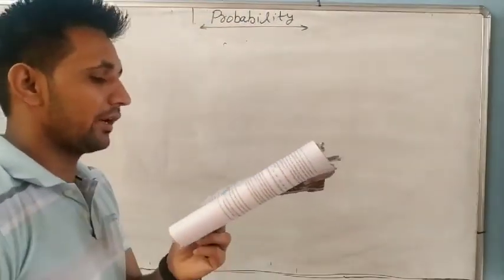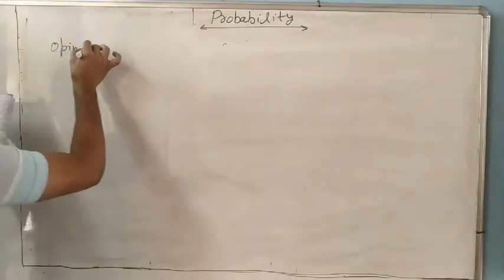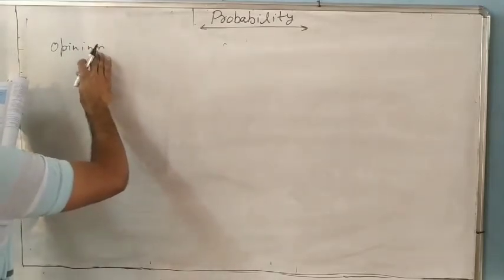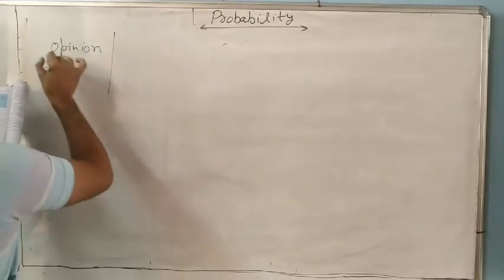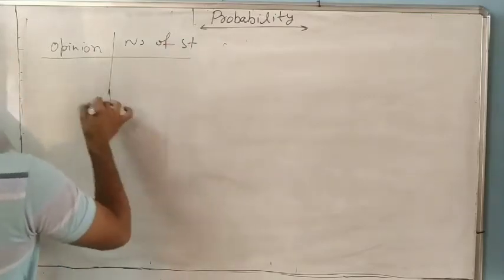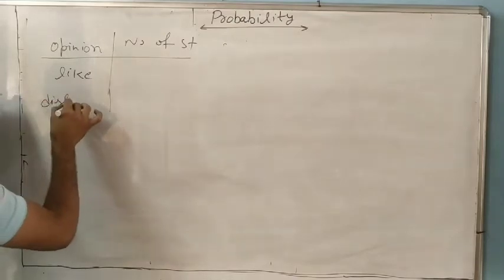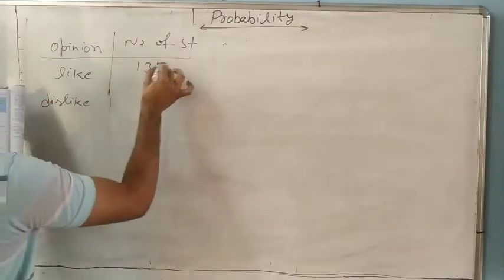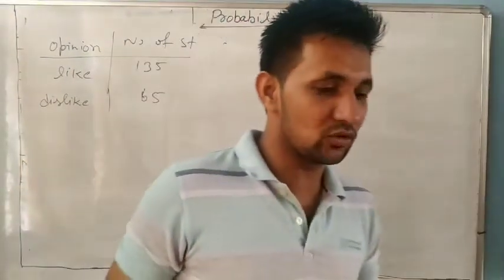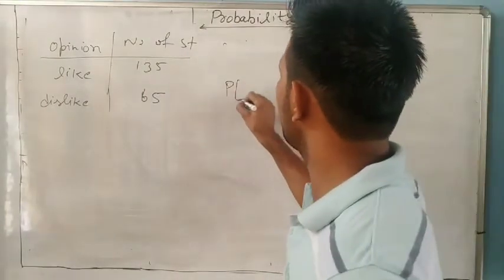The data is recorded as the opinion of students and the number of students. So some students like statistics and some dislike it. 135 and 65. So find the probability that a student chosen at random likes statistics. So write the probability of like.